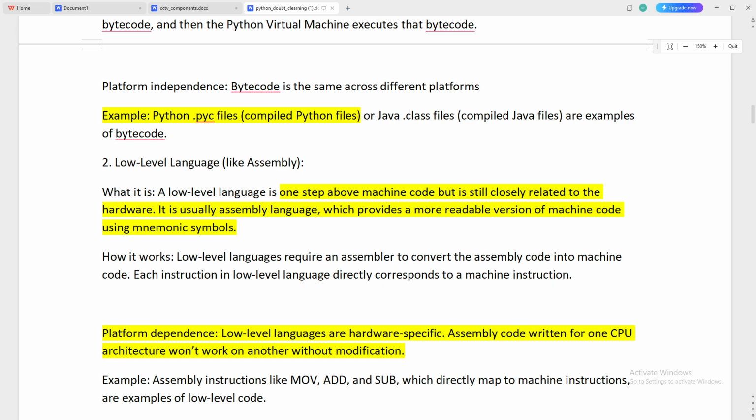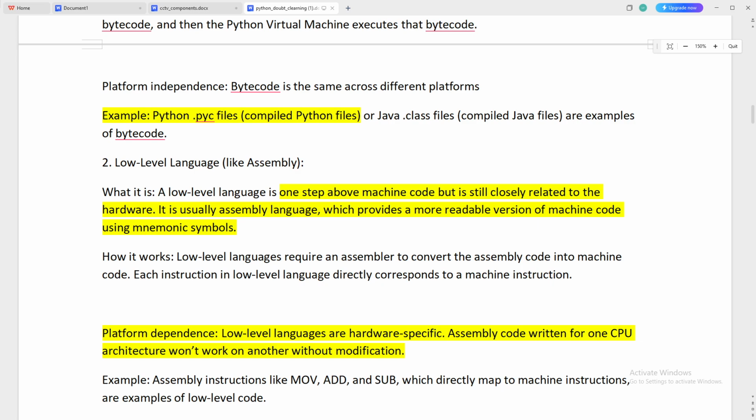Now, platform independence: bytecode is the same across different platforms. For example, a .pyc file is a compiled Python file, and a .class file is a compiled Java file. As an example of bytecode, if you want to know how a Python bytecode file is saved, a .pyc file is a Python bytecode file.